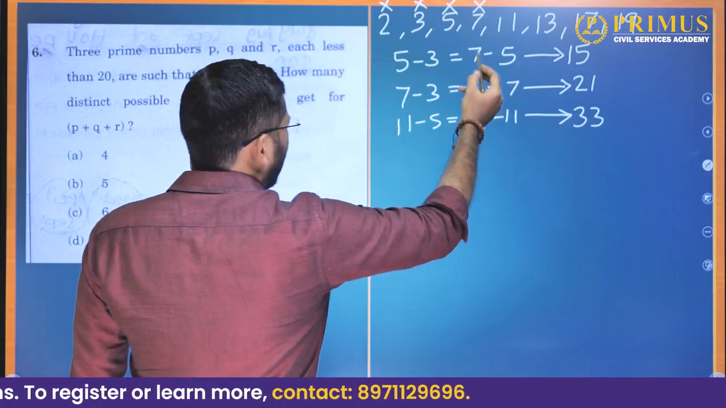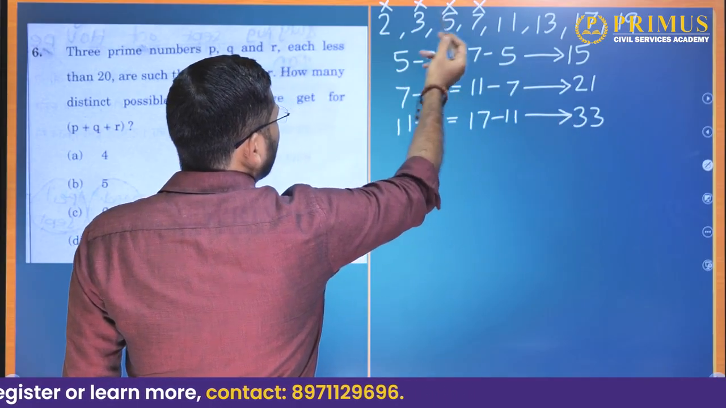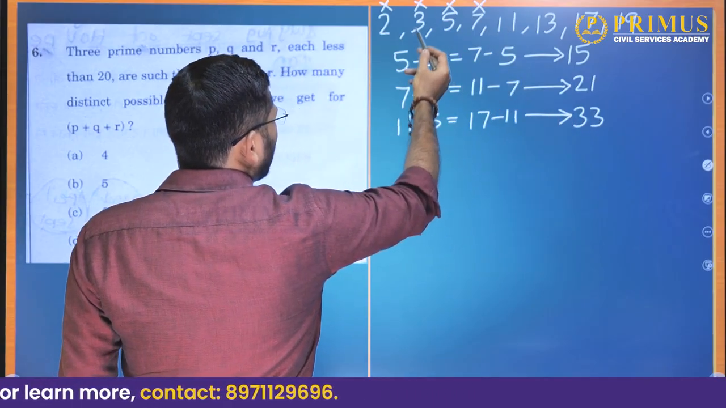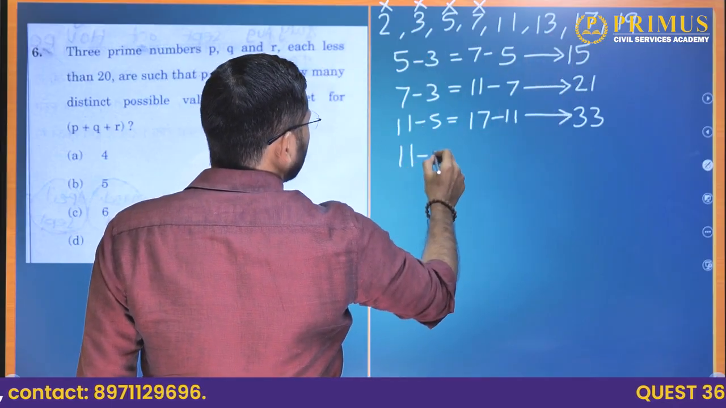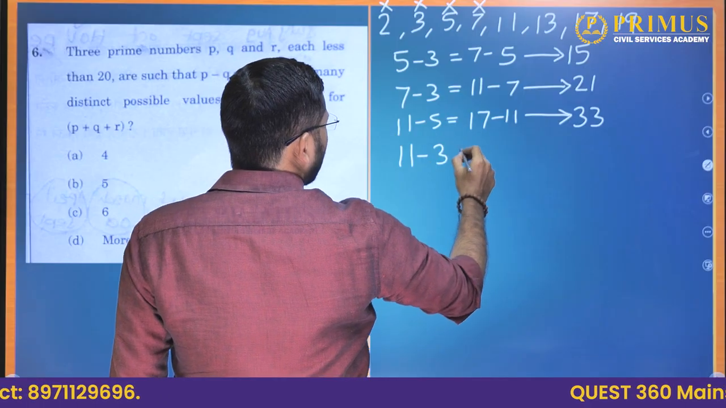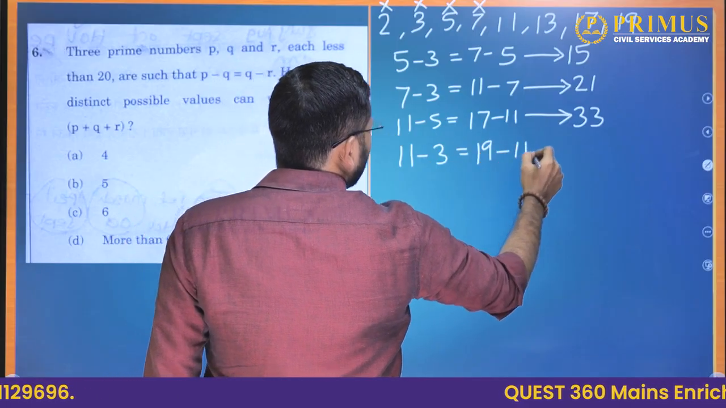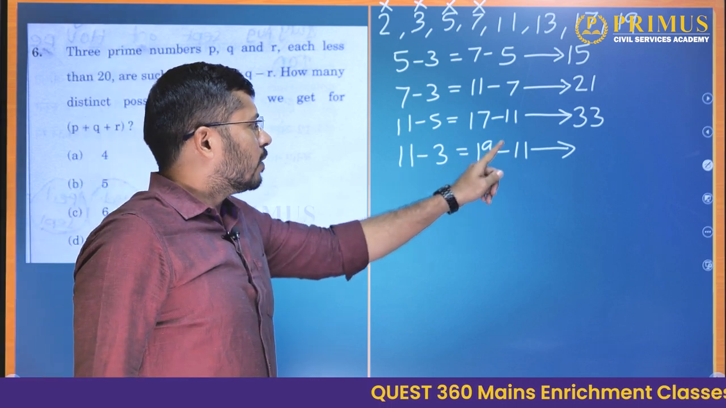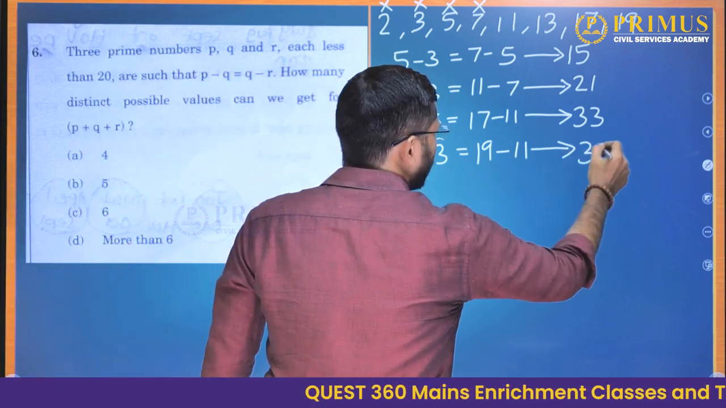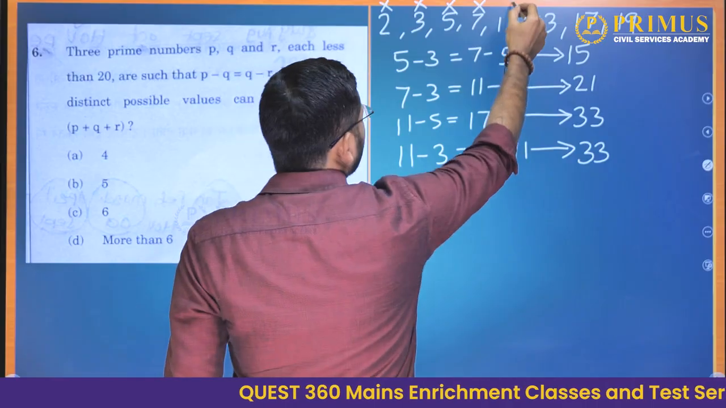Okay. And 11, the difference between 11 and 3 is 8, and 11 and 19 is also 8. So 11 minus 3 is equal to 19 minus 11. What is the sum of the prime numbers here? 19 plus 11 is 30. 30 plus 3 is 33. Okay. So we are done with 11 now.